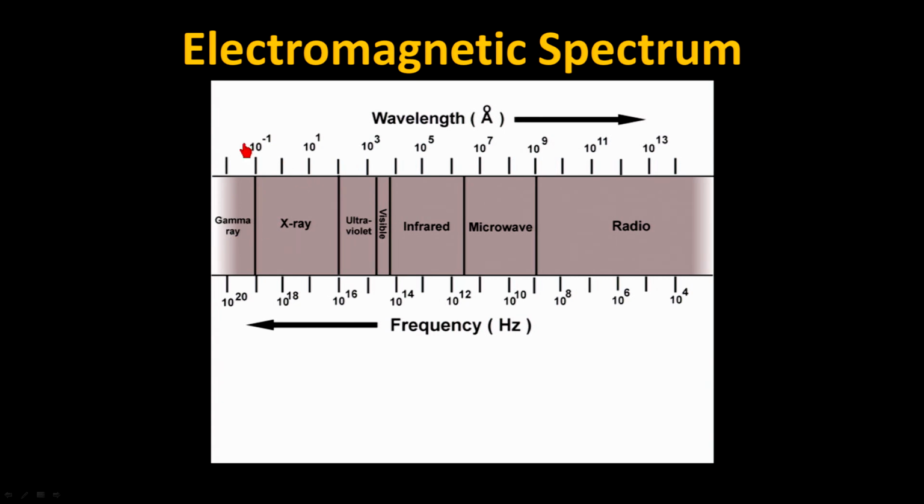The numbers are not all that important, but the names and the titles up here are, and we'll get to that as we go. You'll notice as we work from left to right, it says gamma ray, then X-ray, ultraviolet. The one that's sideways here says visible, infrared, microwave, and radio. What you're looking at is the names of the realms that represent different types of light from one wavelength extreme all the way to the other wavelength extreme. So let me give you the idea behind this.